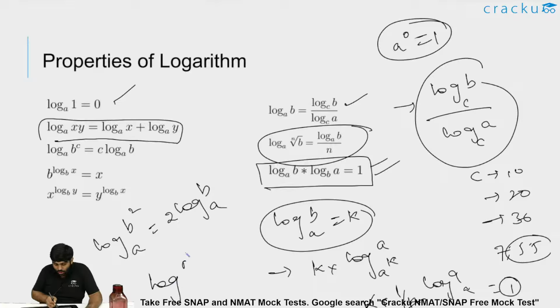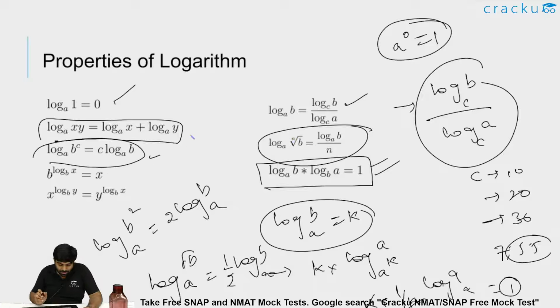Or if I say log root b to the base a, root is nothing but 1 by 2, so you will say 1 by 2 times log b to the base a. If it is root n, then it is 1 by n times log of b to the base a. And this is another property. This is the property which I already discussed.